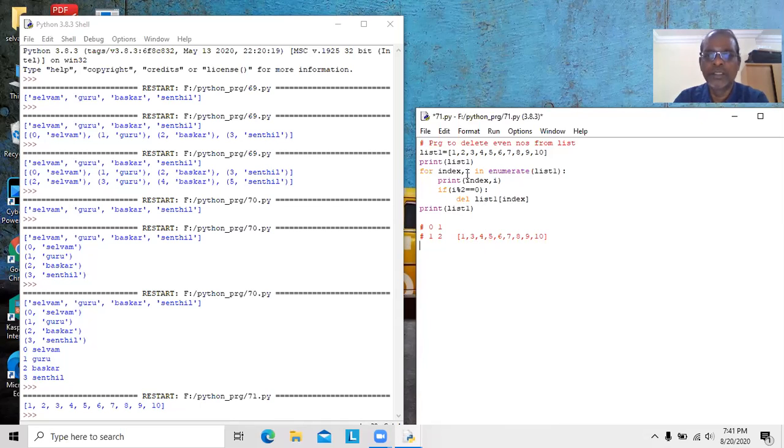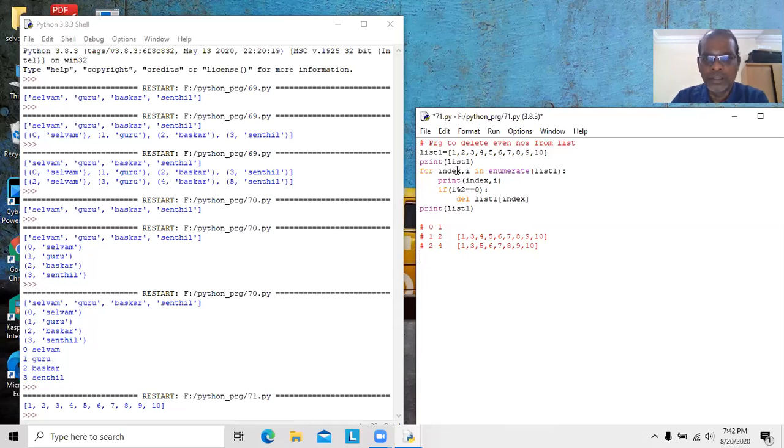Index will be assigned with 2. So 4 modulus of 2 returns 0, so that will be deleted. Now index will be 2 and the value will be 4. It goes like this, so 4 should be deleted. 1, 3, then 5 is placed into this place: 5, 6, 7, 8, 9, 10.